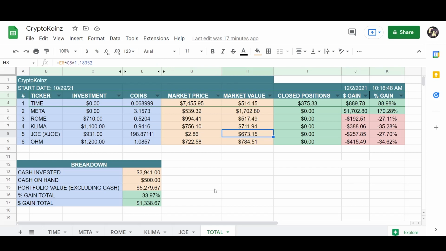I've earned about one or two extra Joe coin cents that I haven't harvested from my farming. So this is around, I want to say, $680, about $5-7 more. And the gain here so far, because the price of Joe has gone down, is currently negative $257, and I'm down 27%. So I'm still losing.